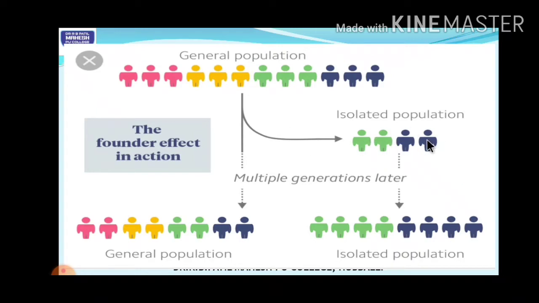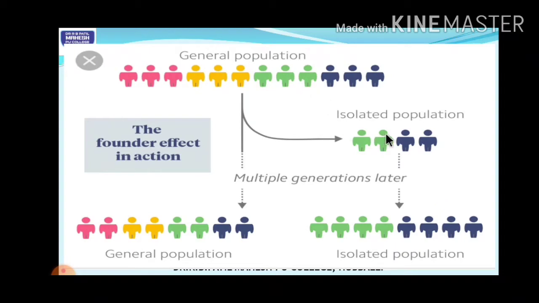Here it is 0% of them, there it is 25% of them, right? If it continues in the same way, you can see the same gene frequency. Hope you have understood.